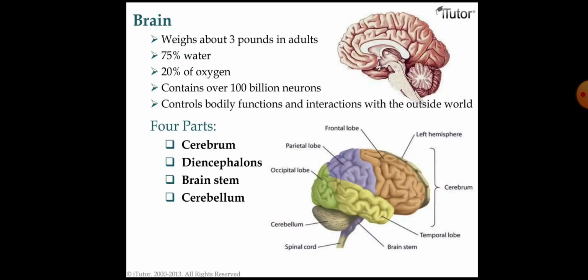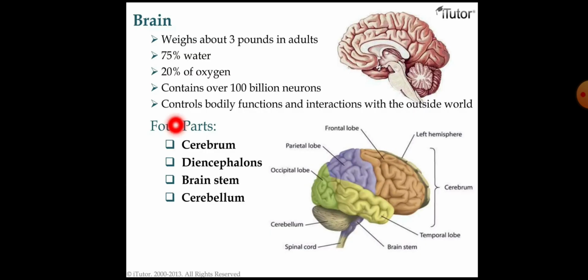Next we will discuss the brain. The brain weighs about 3 pounds in an adult, is 74% water, takes 20% of the oxygen, and contains hundreds of billions of neurons. It controls bodily functions and interacts with the outside world. There are four parts of the brain.